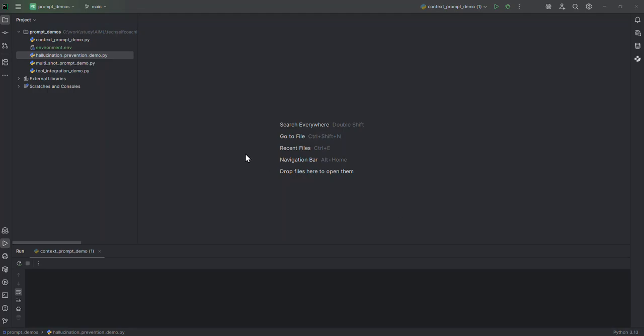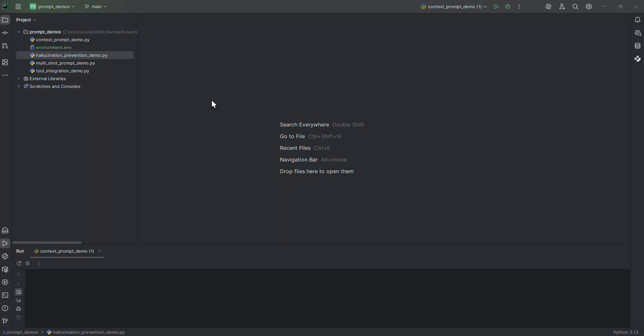All right, I have loaded the project into PyCharm. Before we go into the code, all these examples are going to use the key for OpenAI, and I don't want to hard code that into the actual code because we are going to put that into Git. So what I have done is I've created the file environment.env and put the key over there, and I won't be checking this into Git.